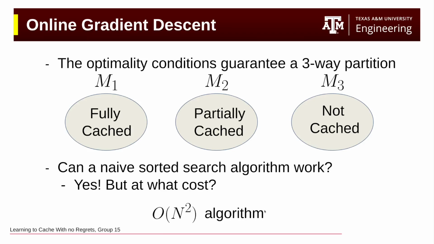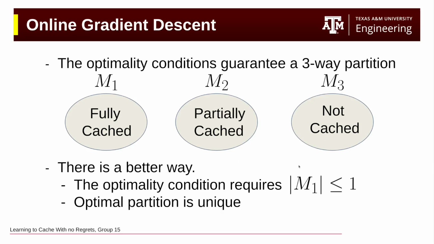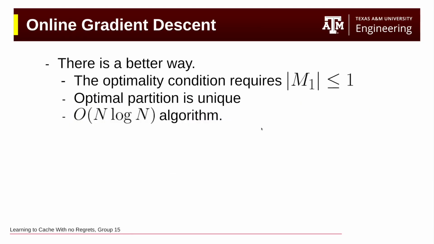And you can find this partition by doing an exhaustive search, but that's an n-squared algorithm, so it's not super efficient. But if you add these additional conditions, one is that because we are using a convex matrix, our partition is unique, and there can only exist one file that's fully cached. Once we use these, we can use a more efficient search algorithm and get n log n to solve this. So there is a more efficient way to do the projection, is what I'm saying essentially.